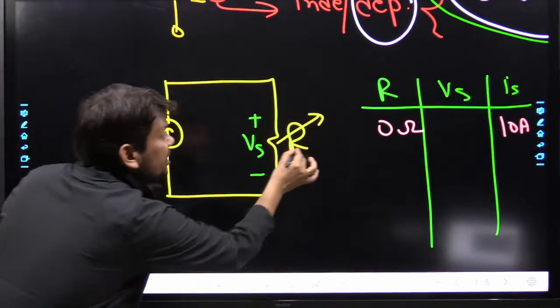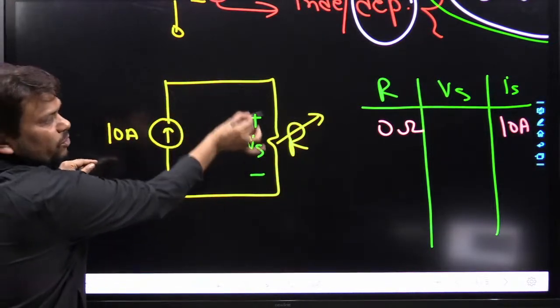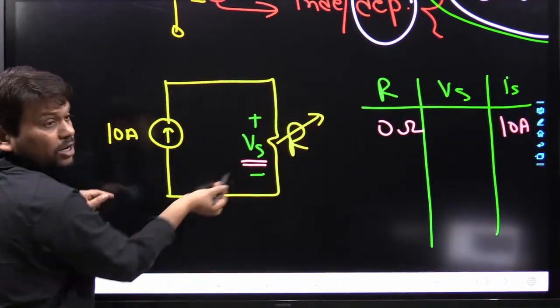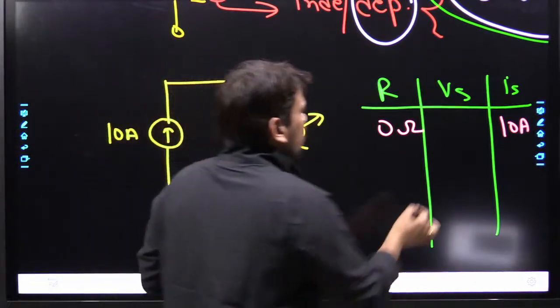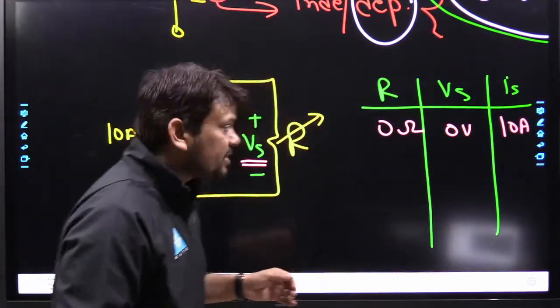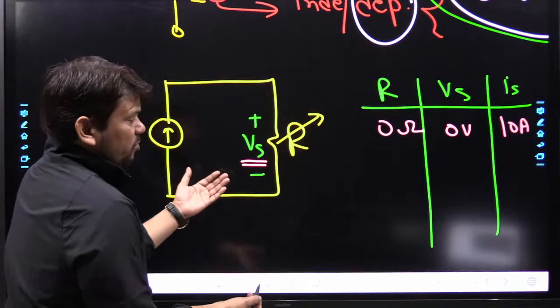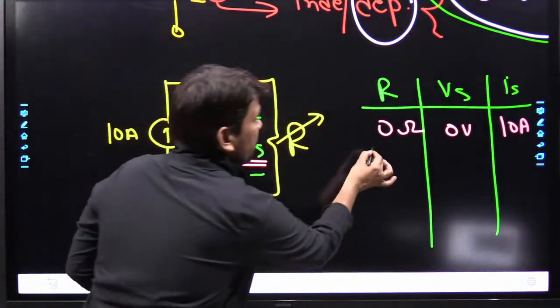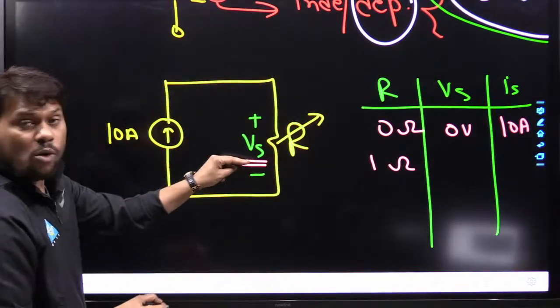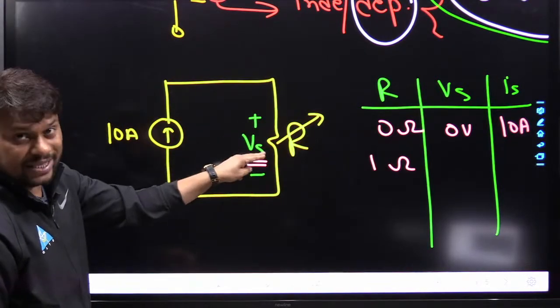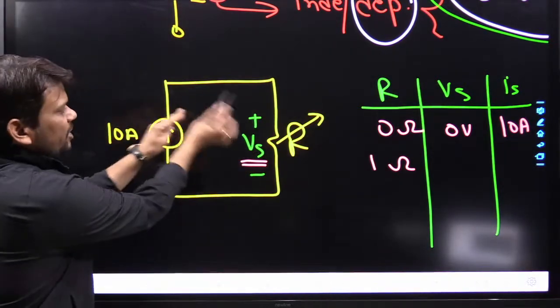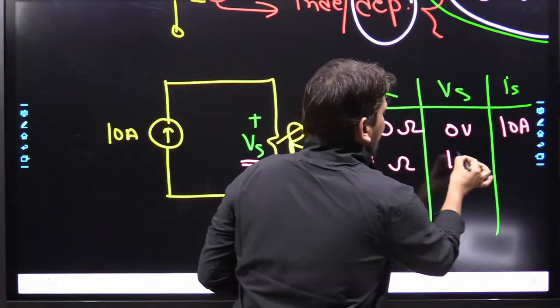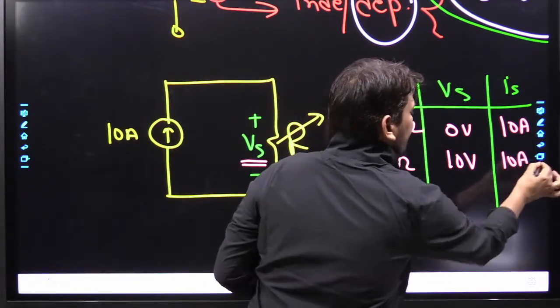But sir, when this resistance is 0 ohm, whatever current flows in this fashion, the voltage generated here by Ohm's law will be 0. So this is 0 volt. Next, let us assume this R is 1 ohm. Now what will be the voltage developed across this? It is nothing but 10 into 1. So the voltage developed is 10 volt, and this current is still 10 ampere.